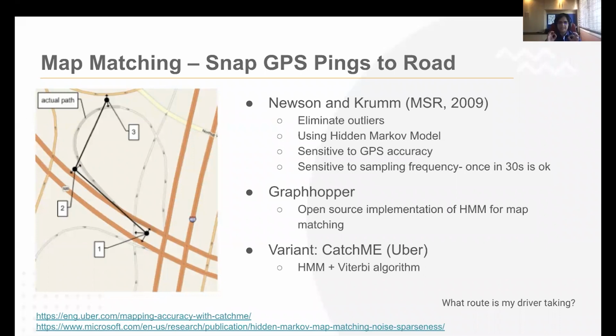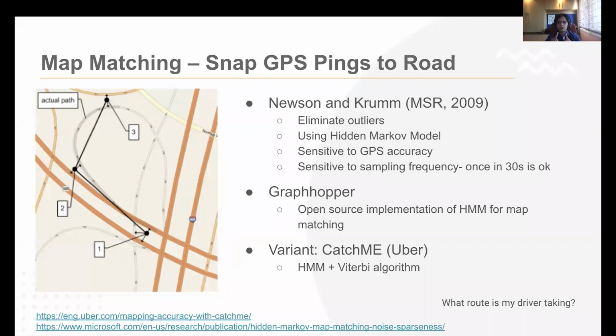So this is very sensitive to GPS accuracy. So we need GPS accuracy cleanup. It's also sensitive to sampling frequency. So say, for example, that our frequency is once a minute, then we might very well have missed ping number 2 or 3, and then we have no clue about where the driver went next, right? So in the paper, they've shown that this is super sensitive to GPS accuracy. So just signals based on, say, cell phone tower or something will not work.